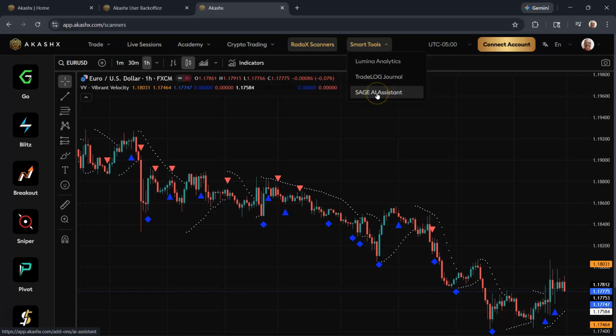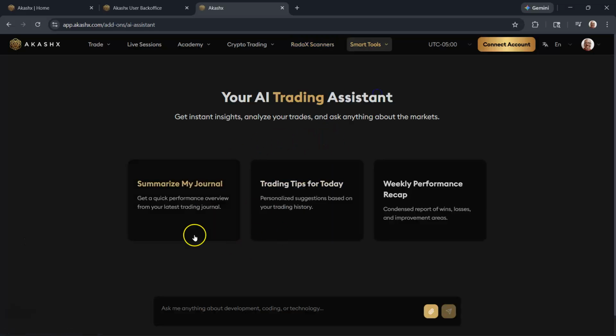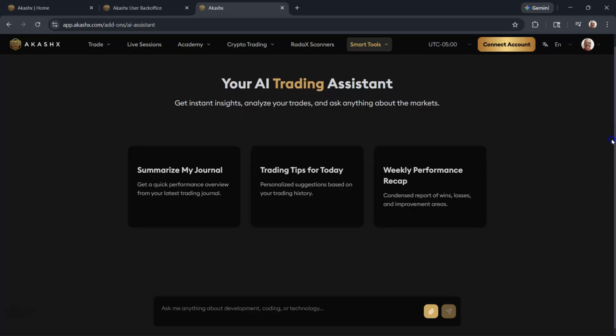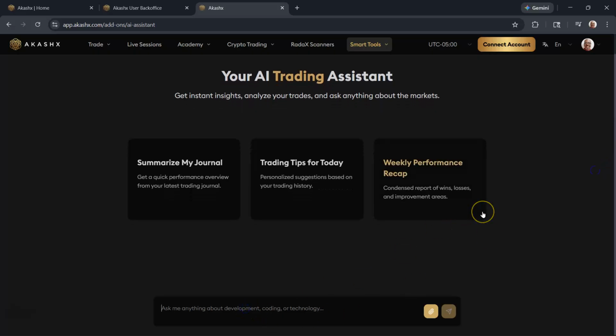Now Sage AI is a tool that you could use where you can go in here and ask this AI tool, this bot, so to speak, questions like, what's the best trading plan? What should I include in my trading plan? And then it would spit out answers for you, just like the known ChatGPT, but this is a lot better. This is specifically for trading, to give you ideas. It'll show charts. You could upload a picture of your chart. You can ask it, okay, is this an uptrend or a downtrend? And then it'll analyze that for you automatically with the bot, which is really, really nice.